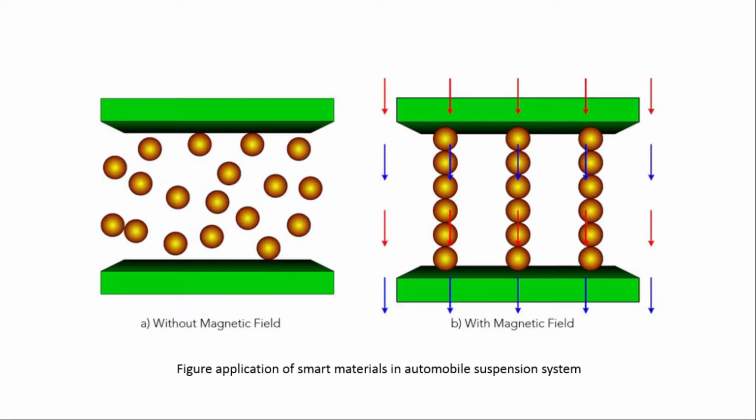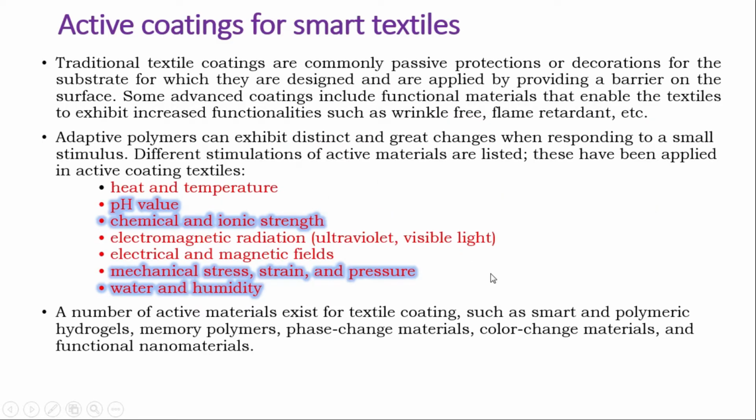Now, without any magnetic field, they will be aligned randomly within the space. When you give the magnetic field, they become aligned like this, so that it may act as a suspension system and damping system. Slowly it will go here and there instead of directly coming and touching the two parts. These will be the restrictions. So it is a simple and easy application with smart materials. The response is, when you apply the magnetic field, it will come like this.